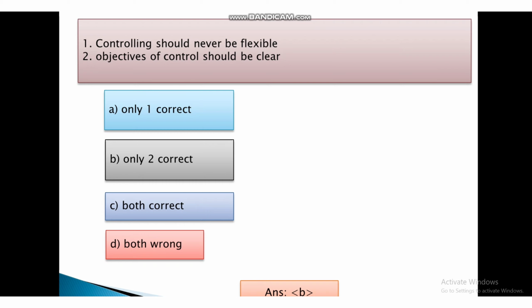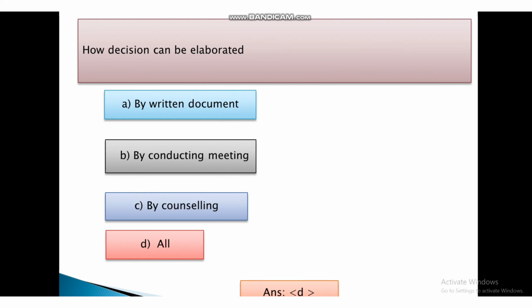Controlling should never be flexible. Objective of control should be clear. Out of these two statements, only one is correct. Second option is only two is correct. Third option both correct and fourth option both wrong. And the answer is B, that is only second is correct. That is objectives of control should be clear.